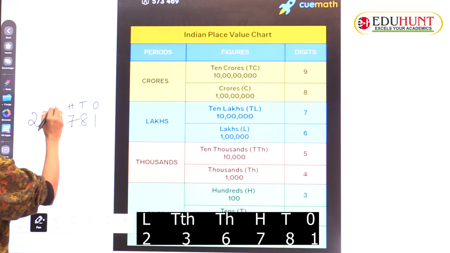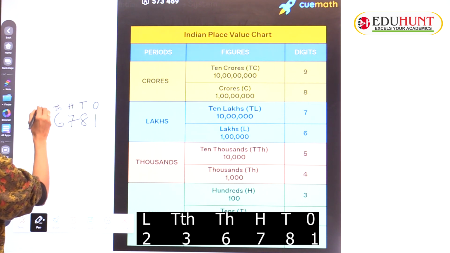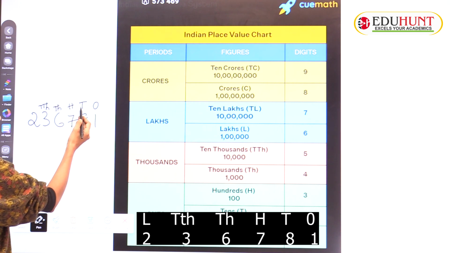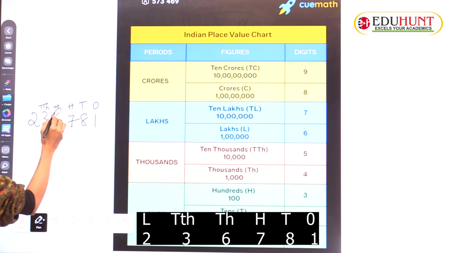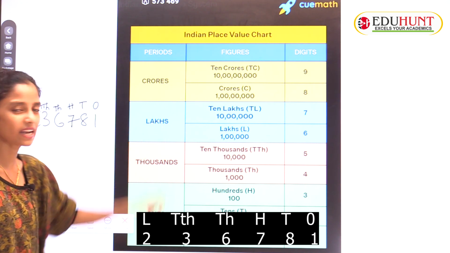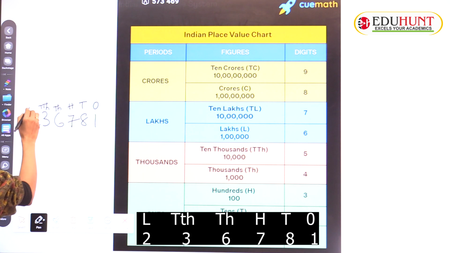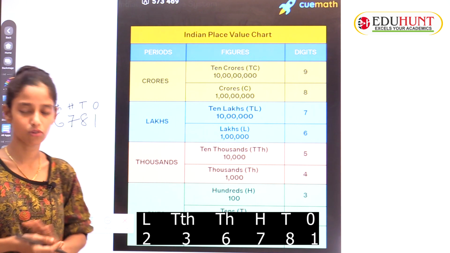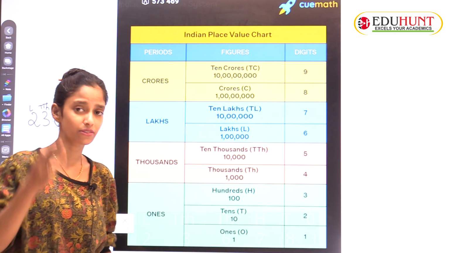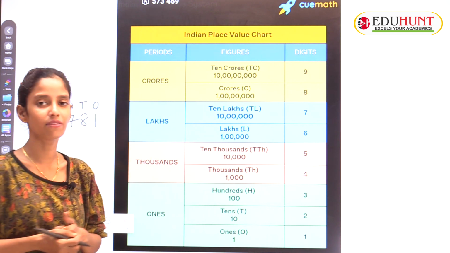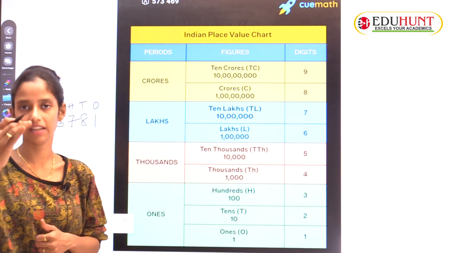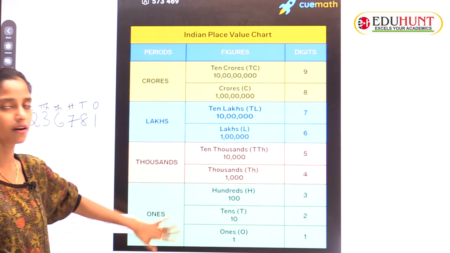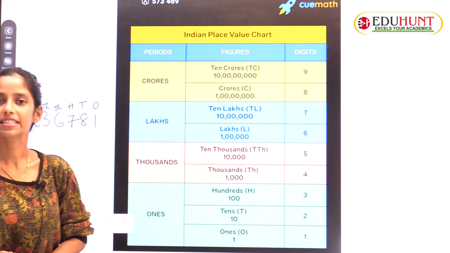Two parts: thousands and ten thousands. These are shortcut forms. Ones means O, tens means T, hundreds means H, thousands, ten thousands. After that, in the lakhs, we have lakhs and ten lakhs. Crores and ten crores are there too. If you observe, in the ones period we have three parts, but thousands, lakhs and crores have two parts only. Lakhs means lakh, ten lakhs. Crore means crore, ten crores. These all are the place values of the Indian system.